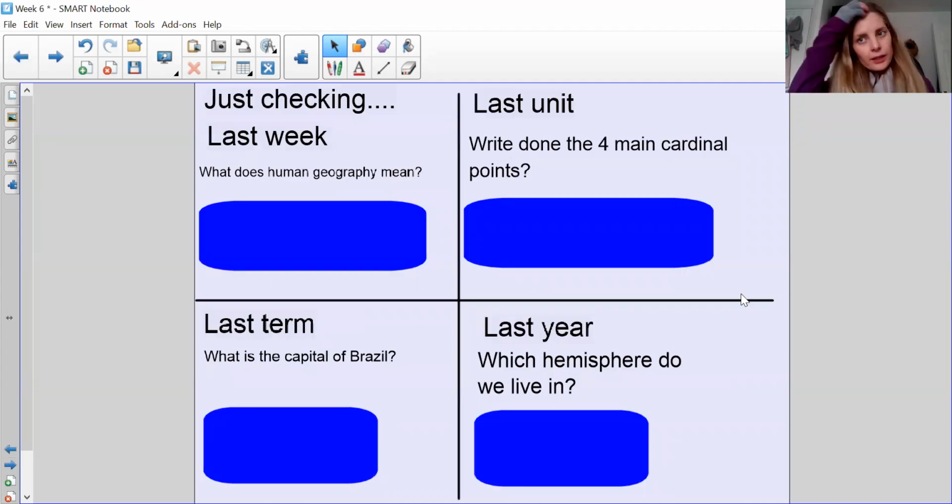Right. So on Teams, you can go and do your just checking. Here are your 4 questions, and you can then answer them on the Teams quiz for geography for today. What does human geography mean? If you can explain that, we learned that last week. What is the capital of Brazil? Write down the 4 main cardinal points, which is what you find on a compass. That's my little clue there for you. What do we call those 4 main points on a compass? And what hemisphere do we live in? You can go and answer those 4 questions in your Teams.